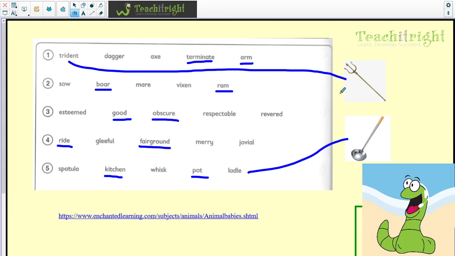Well, a trident is a bit like a weapon, and a trident has 3 prongs at the top, and you may well have seen a trident before. So trident, dagger and axe all go together because they are all weapons, whereas terminate and arm are the odd ones out.